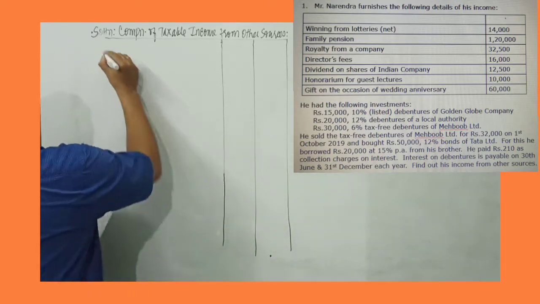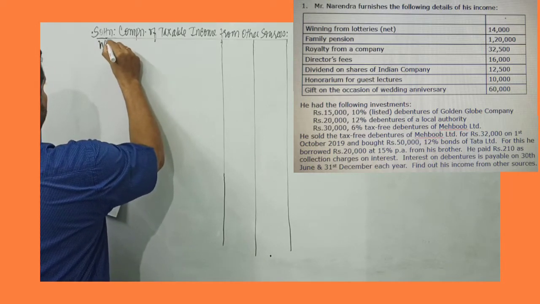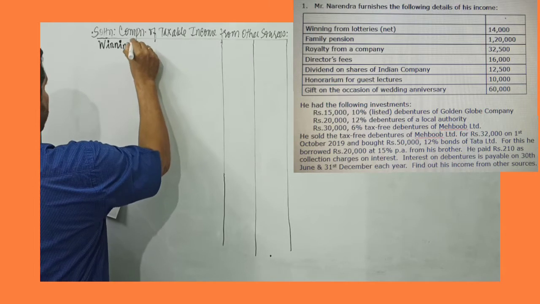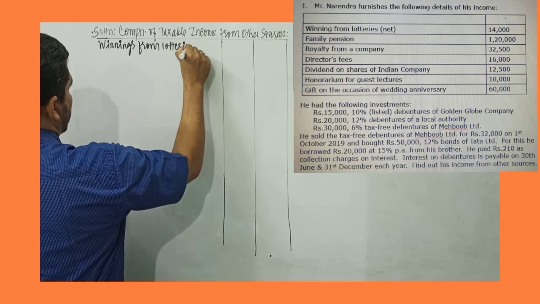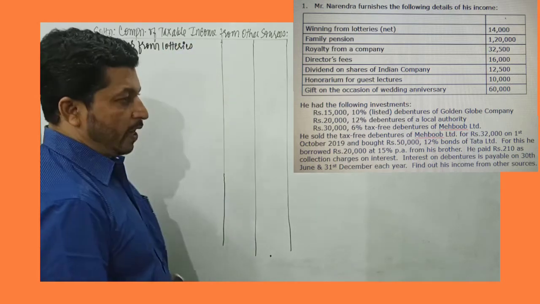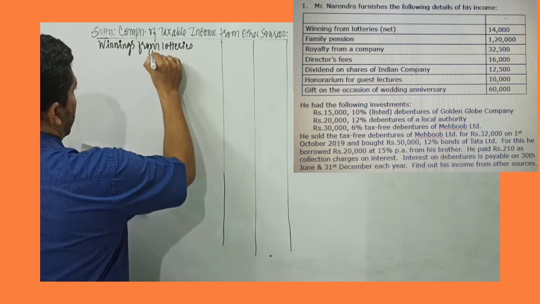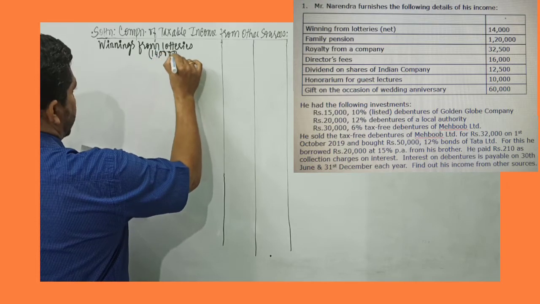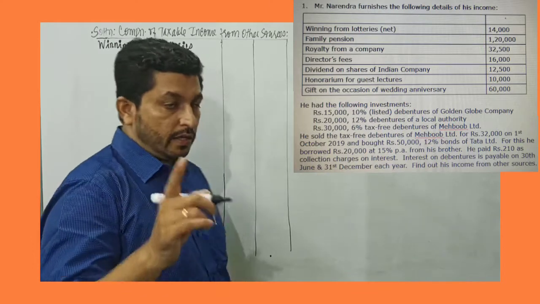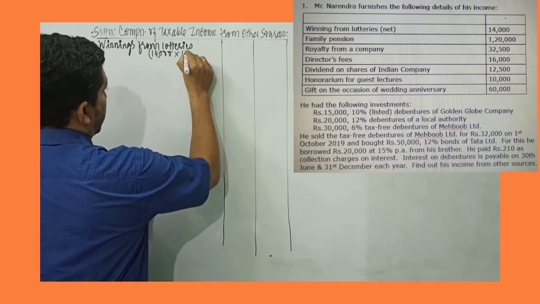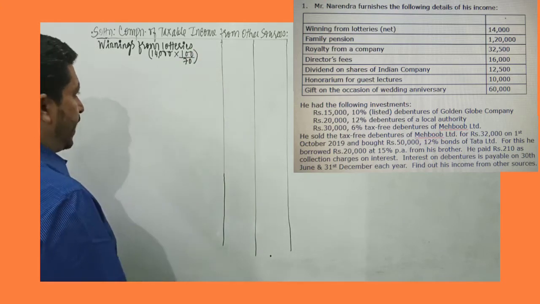Okay, we will start with the items now as given. Winnings from lotteries. So I record over here, winnings from lotteries. Now very important point, always we are supposed to take the gross value. In the problem we are given the net value. So how do you gross this? 14,000 is the value. Lottery is a casual income, and for casual income we understand the TDS rate is 30%. So we need to multiply this by 100 divided by 70 because 30% has been deducted.